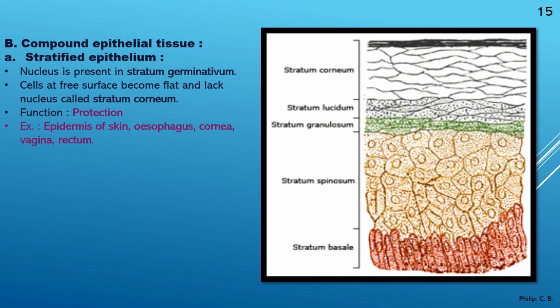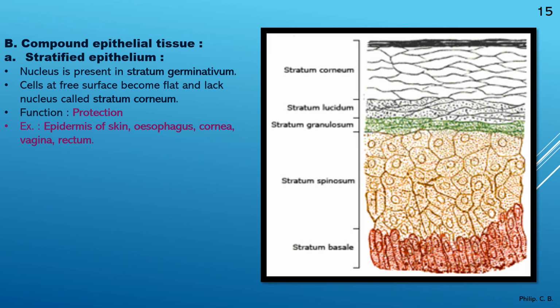Further, second type, that is compound epithelium. The first type was simple, in that we learned just now 7 types. So in compound, 2 types are there. One is stratified epithelium. Nucleus is present in stratum germinatum. Cells at free surface become flat and lack nucleus, called stratum corneum.